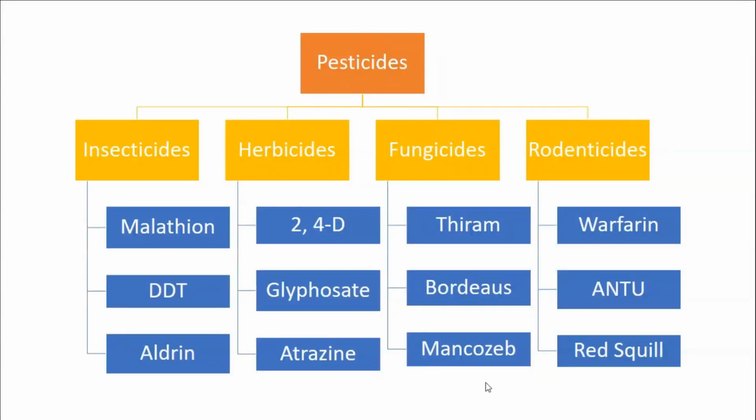Classification: Pesticides are classified into many classes depending on different criteria. Some of the subclasses of pesticides are insecticides, examples malathion, DDT, and aldrin. Herbicides, examples 2,4-dichlorophenoxyacetic acid, glyphosate, and atrazine. Fungicides, examples thiram, mildothane, and mancozeb. Rodenticides, examples warfarin, ANTU, and red squill.